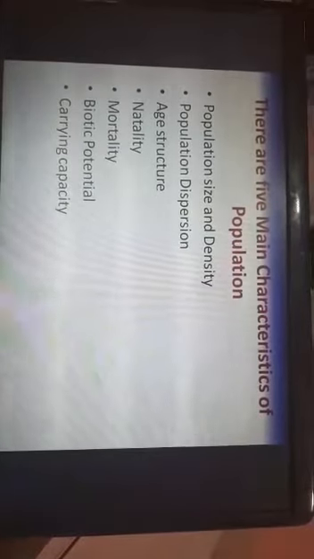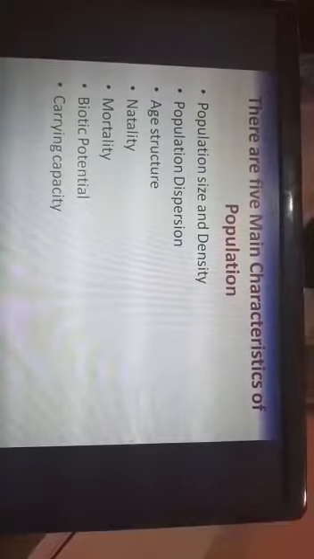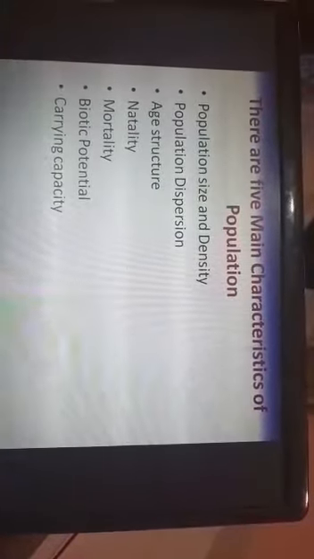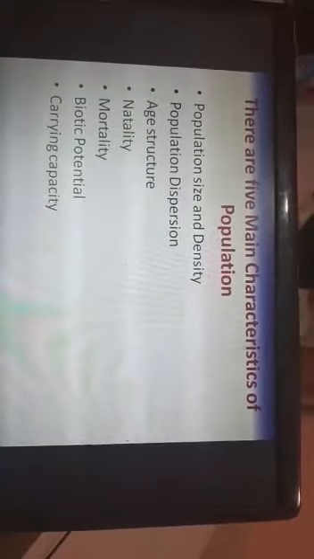Next is the natality. Natality means the birth rate of that particular population. Mortality is the death rate, at what rate the individuals are dying. Then is the biotic potential and the carrying capacity. We will take them one by one.